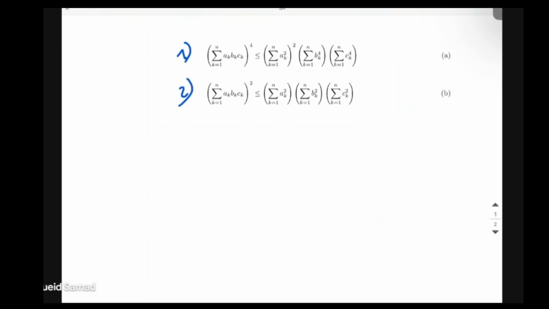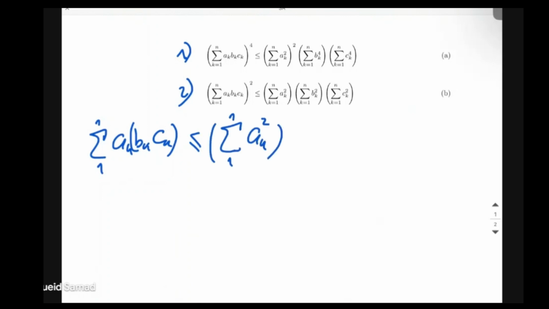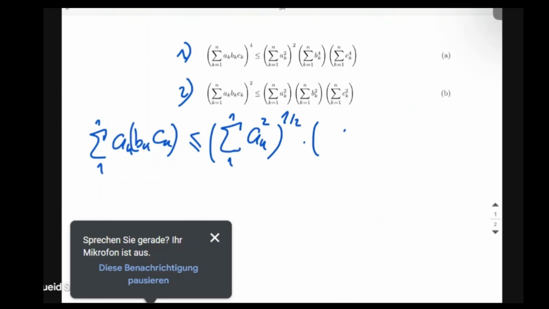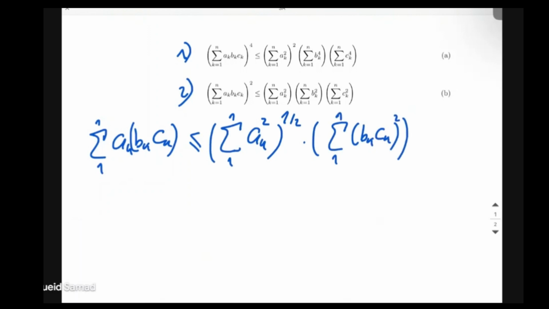So let's write out the left-hand side, just without the potentiation. If we group the bk and ck, we can apply the Cauchy inequality, considering that these two terms are just one term, and say that it's smaller or equal to the summation of ak squared to the power of 1/2 times the summation of bk ck from 1 to n. There's a square here, of course, to the power of 1/2.